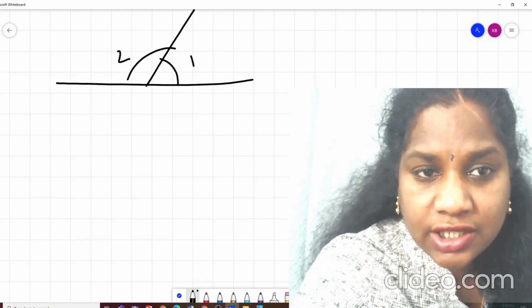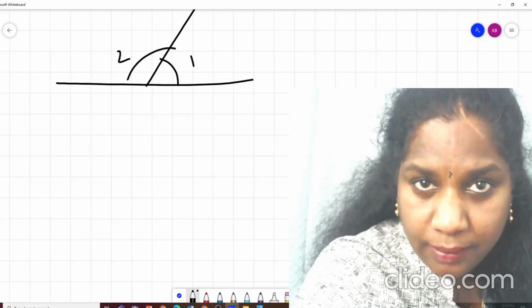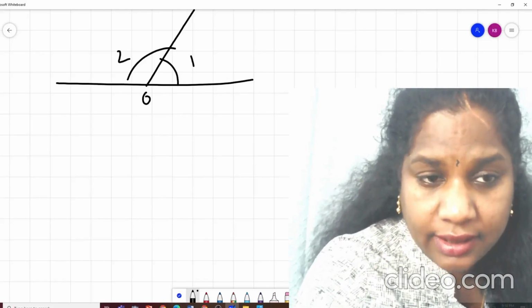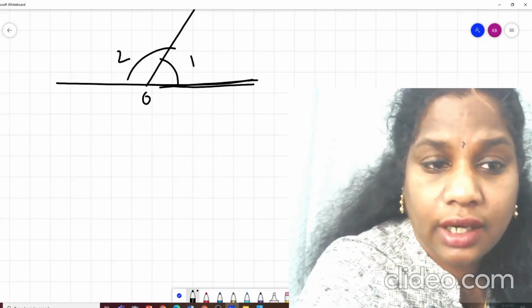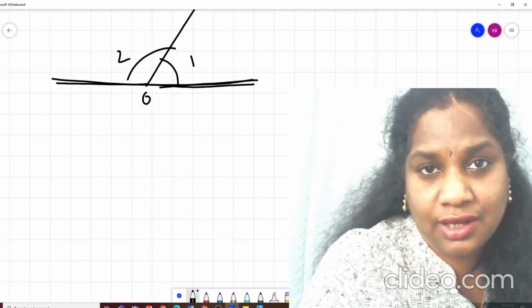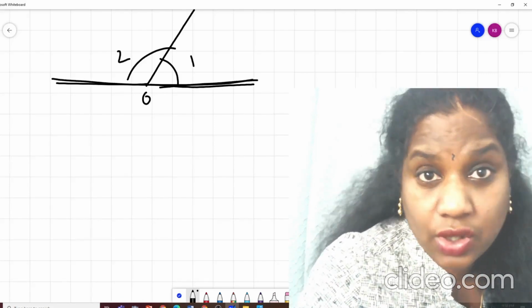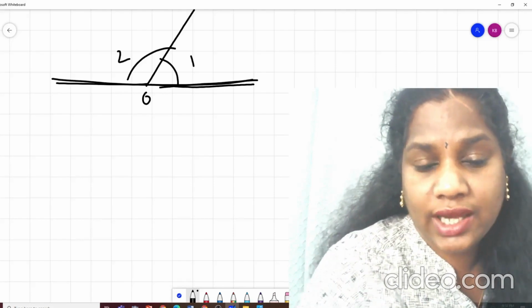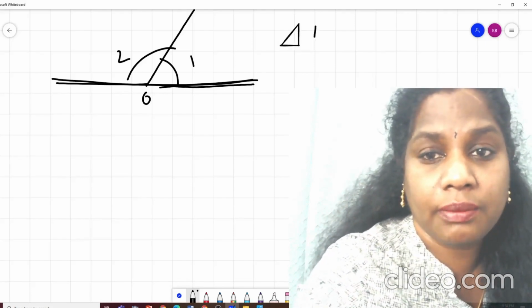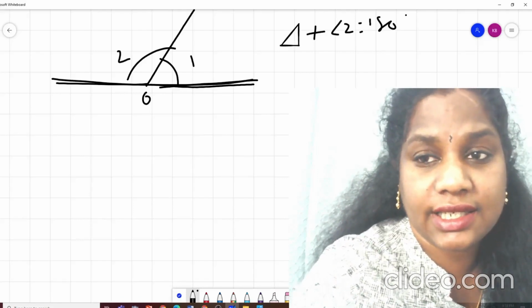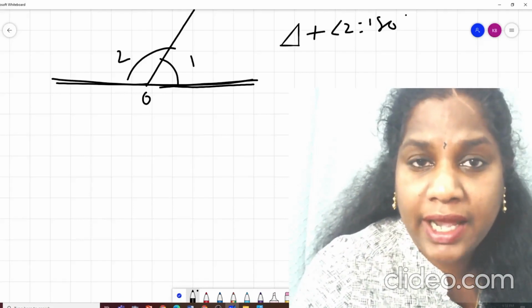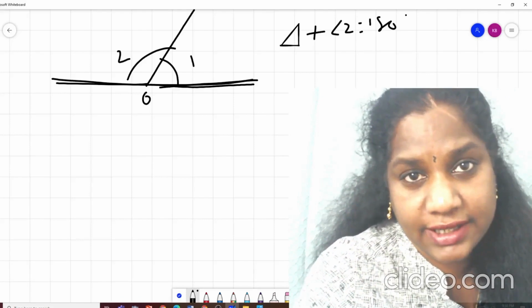Okay, and the other two arms should go in the opposite direction. That means it should be a straight line. So you can say angle 1 plus angle 2 is equal to 180 degrees. Linear pair add up to 180 degrees.